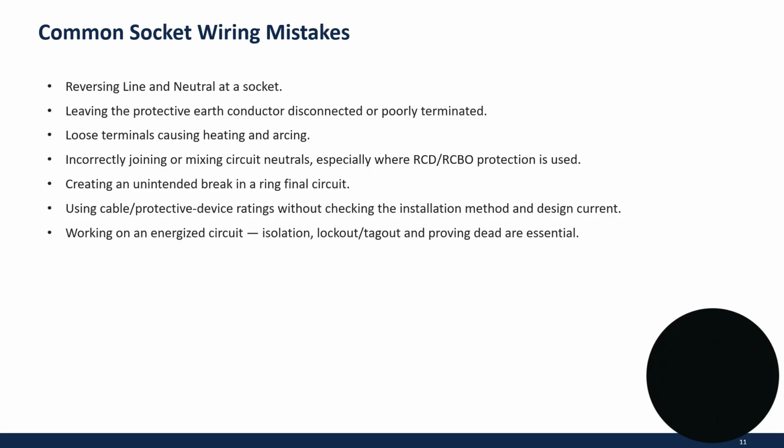Incorrect joining or mixing of circuit neutrals, especially where an RCD or RCBO protective device is used, creating an unintended break in a ring final circuit. Using cable or protective device ratings without checking the installation method and design current. Working on an energized circuit. Isolation, lockout, tagout, and proving dead are essential.